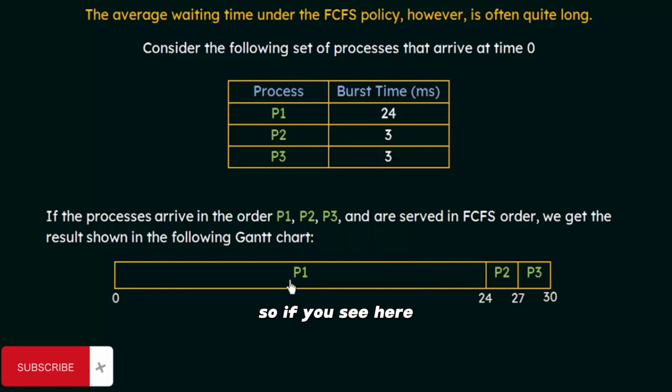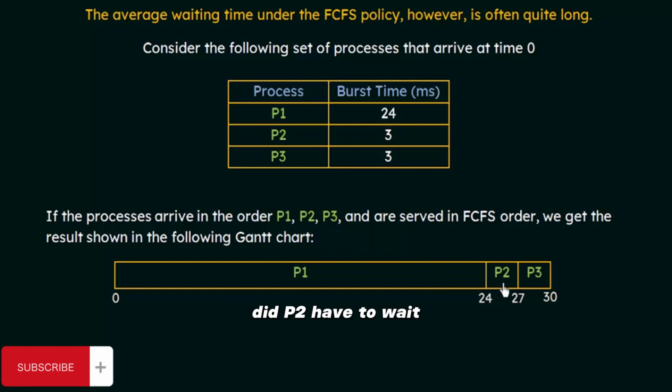If you see here, process P1 was the first one to arrive, so it did not have to wait any amount of time. So it is 0, and it took control of the CPU. So P1 is executing in the CPU. And how long will P1 execute? It will execute for 24 milliseconds because that is the burst time for process P1. And during the execution of P1, P2 is already waiting in the queue, because P2 was the second one to arrive, and P3 is also waiting behind P2.